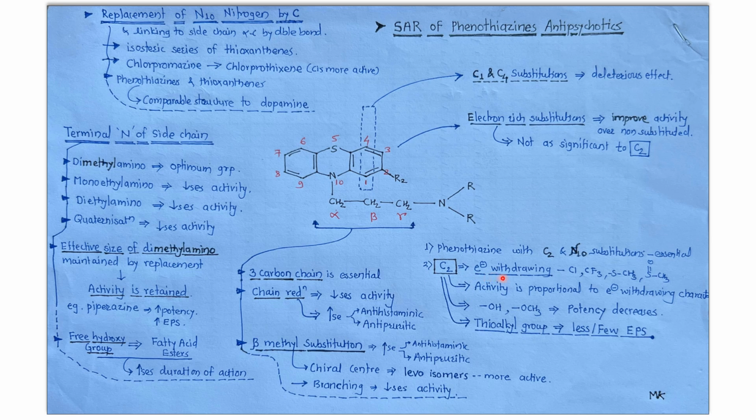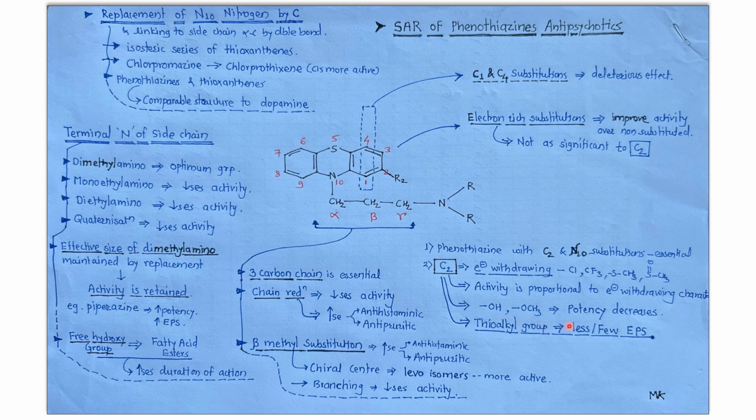There should be an electron withdrawing group such as chlorine, CF3, that is trifluoromethyl, SCH3, SOCH3. Such an electron withdrawing group will cause an increase in activity. So the activity is proportional to electron withdrawing character; as the electron withdrawing ability increases, there will be a rise in the activity.